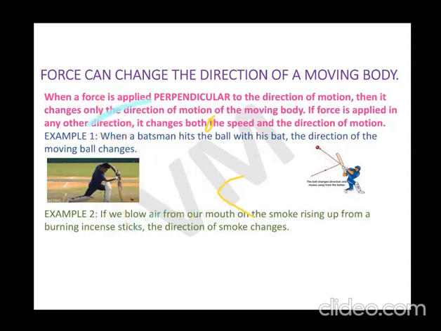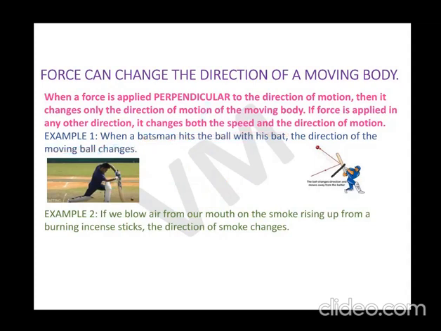But here you can see Mr. Sachin Tendulkar. The ball is coming like this and he hit the ball, and you can see when he is applying force with his bat, the direction of the ball has changed, right, beta? So when a batsman hits the ball with his bat, the direction of the ball changes, right?